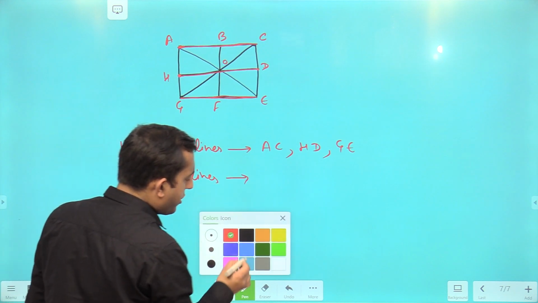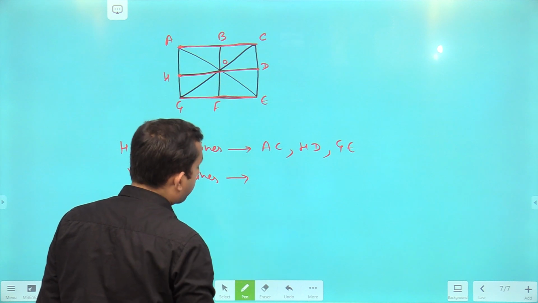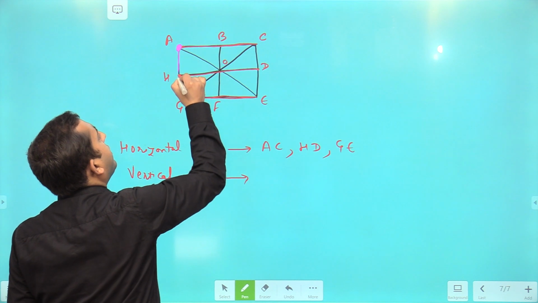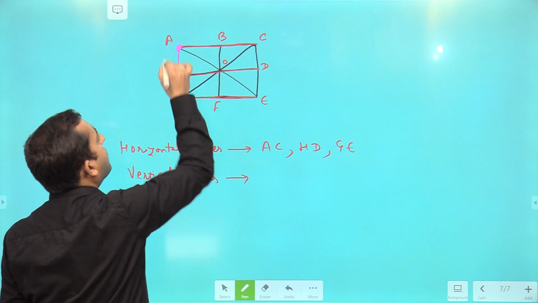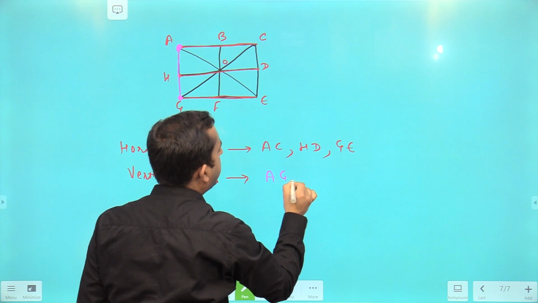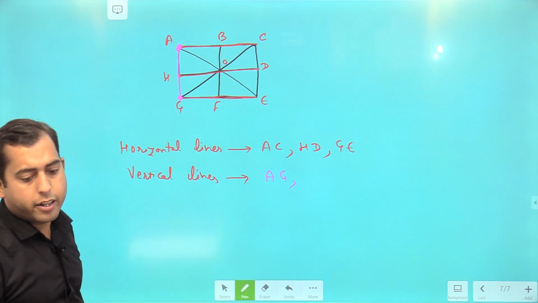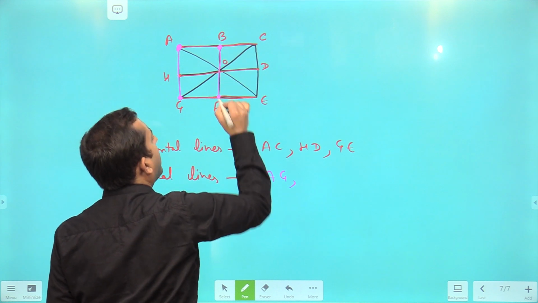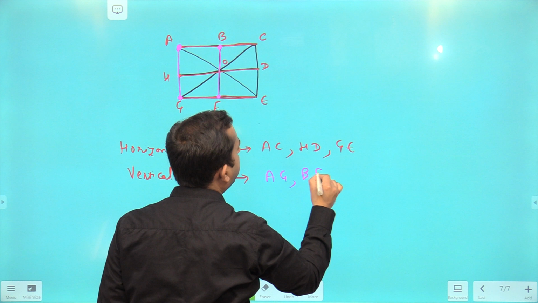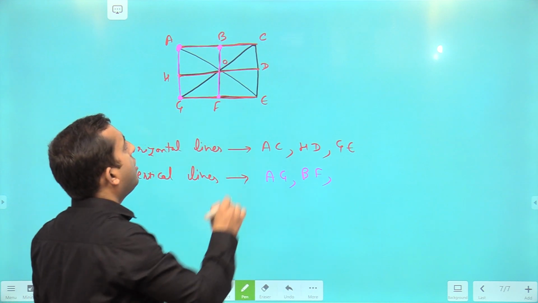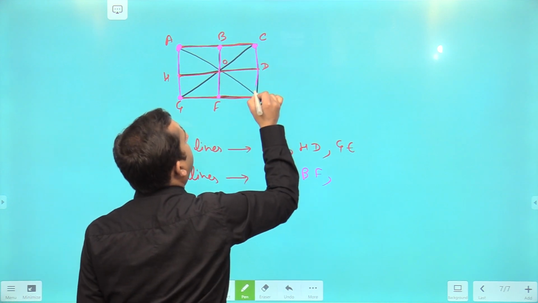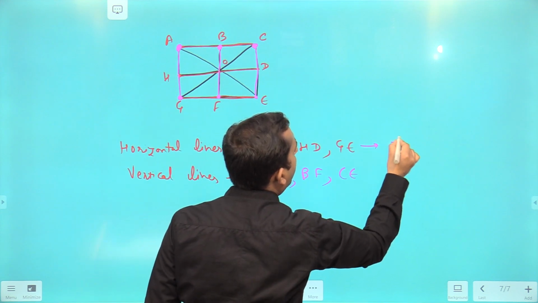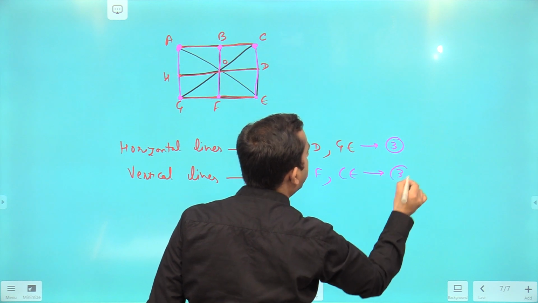Now after it, talking about vertical lines. In this question, if you pay attention to vertical lines, so see, from A point till G point, this is one of the vertical line. From A point till G point, one of the vertical line, right? Now from B point till F point, second vertical line. From C point till E, third vertical line. So we are having 3 horizontal lines, we are having 3 vertical lines.